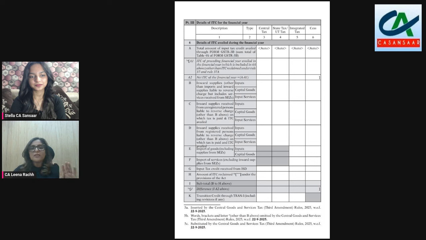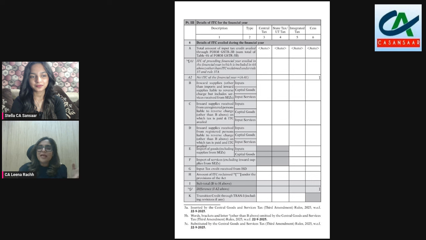There is no change in this table. This is the same as it was last year and the year before. By way of amendment, Table 6A1 has been introduced, followed by Table 6A2. As already discussed by me, 6A1 pertains to ITC of past year included in 3B of the present year.